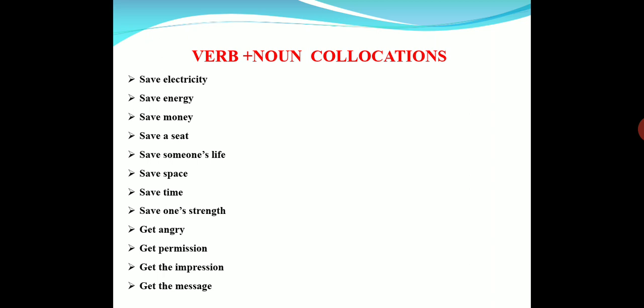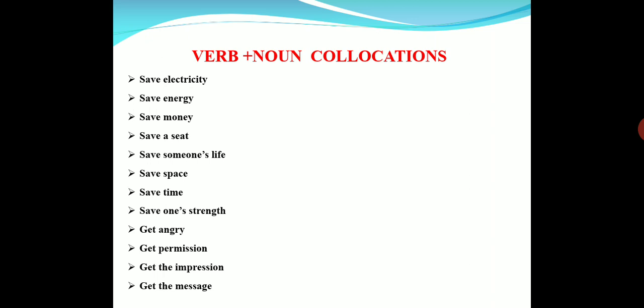Save space means generally, nowadays we don't like articles which occupy more space. They should occupy less space, and we want all the facilities, all the comfort, but in less space. And save one's strength. We should save one's own strength.